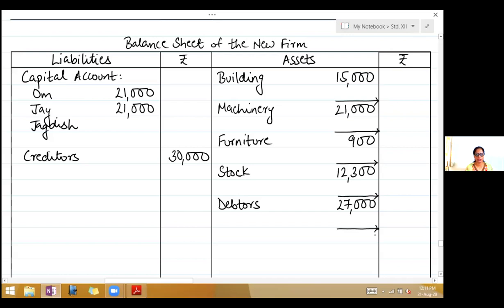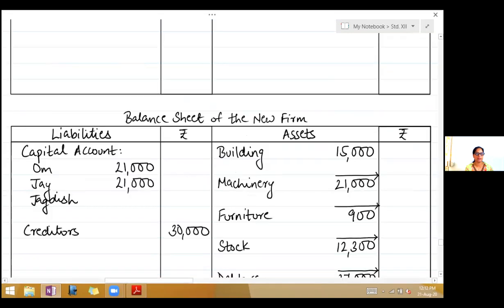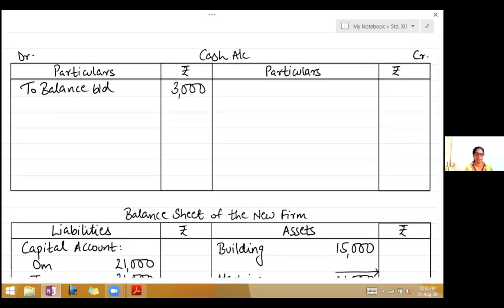Now we come to the adjustments. They take Jagdish into partnership on 1st April 2018, the terms being, first one, Jagdish should pay 3,000 as his share of goodwill and 50% of goodwill withdrawn by partners in cash. So now there are two adjustments here. First, the new partner is bringing in goodwill. So first entry here, it will be cash account debit to goodwill account. So on the debit side of cash account, write to goodwill account 3,000.